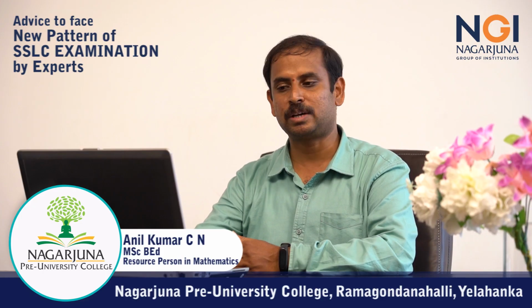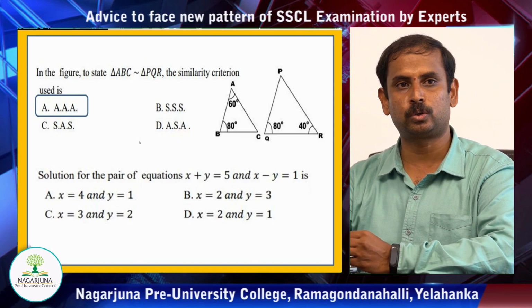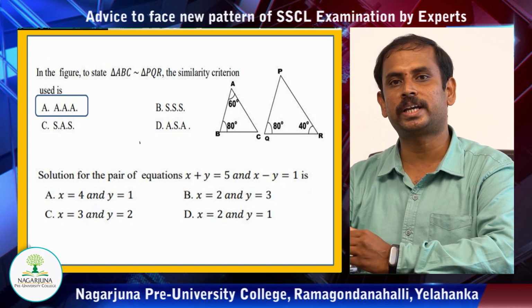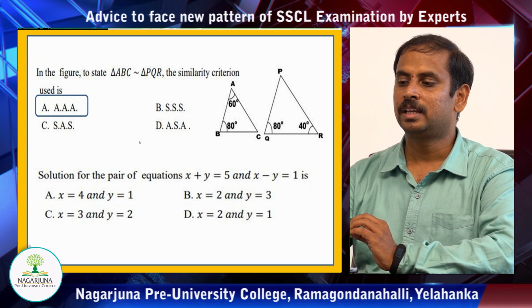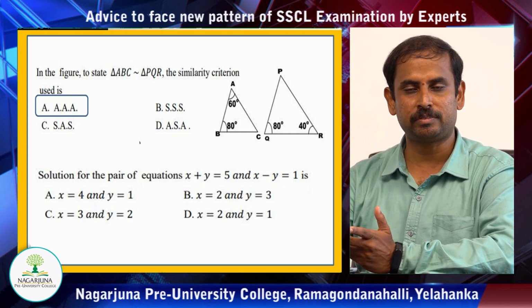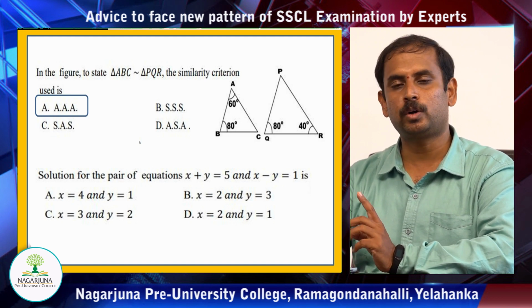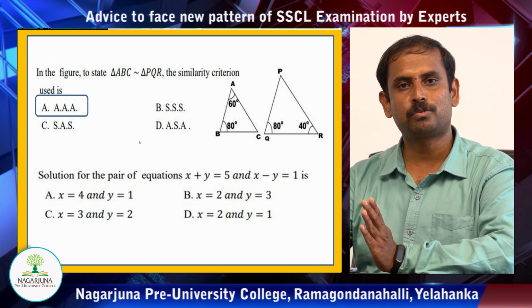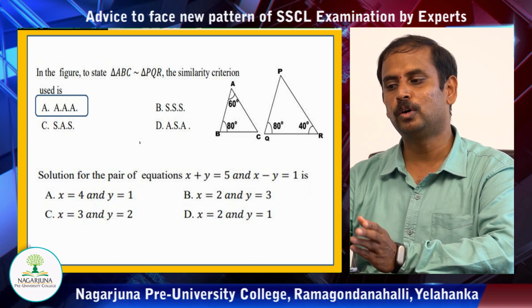Right, we have one more example here. Solution for the pair of equations, that is x plus y is equal to 5 and x minus y is equal to 1 is. Just observe the options there. If you see that x plus y is 5, the sum of 2 numbers should be 5 and the difference of the same should be 1. Observe those options there. 4 and 1 is there, 4 plus 1 is 5, 4 minus 1 is 3. That cannot be the answer. So you can eliminate that.